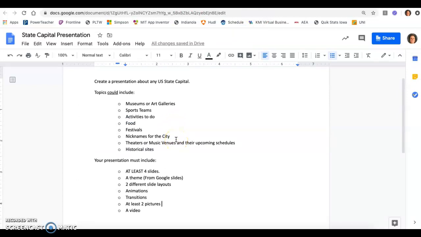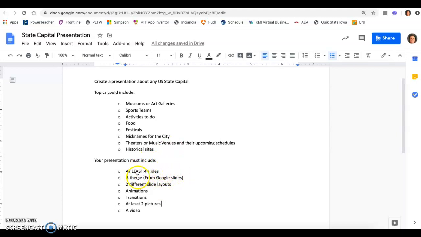So you're going to be doing a presentation on any U.S. state capital. So let's say you like Colorado, you may have to Google search what's the capital of Colorado. And then that will be the city that you do your research and presentation on. So it's going to be real small, just 4 slides, nothing too crazy. Just want to make sure that you know how to do these things.